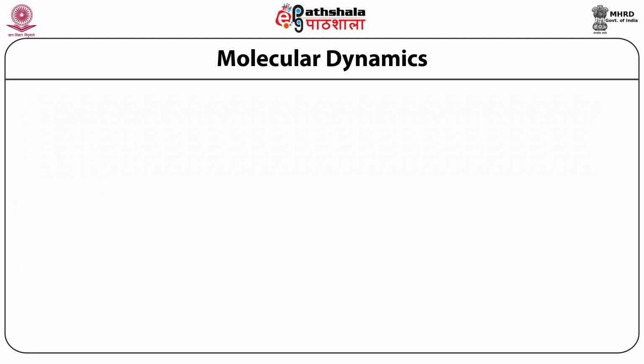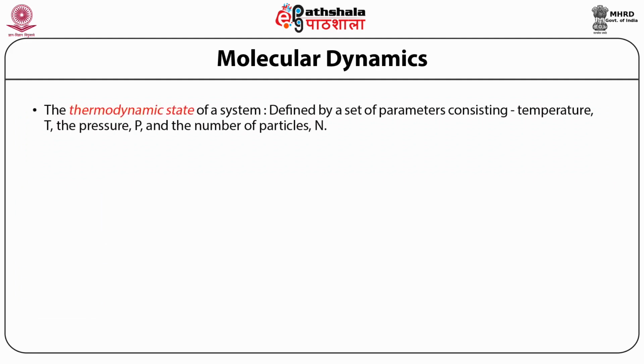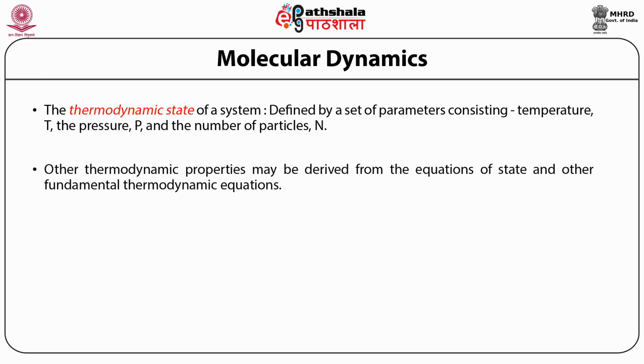When we discuss dynamics and ensembles, the thermodynamic state of a system becomes very important. Now, what are the state functions? They are temperature, pressure, volume, number of particles, etc. Of any of these four, we can use any three, and the others will be related to each other. So these thermodynamic properties can be derived from the equation of state or fundamental thermodynamic equations.